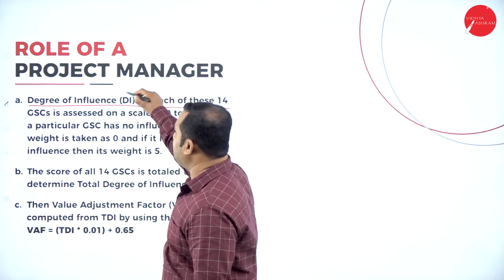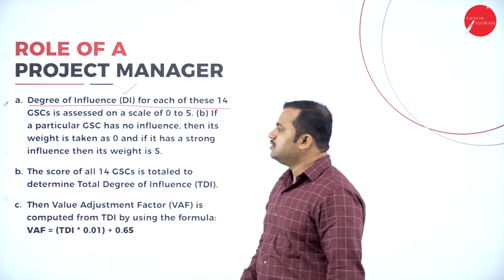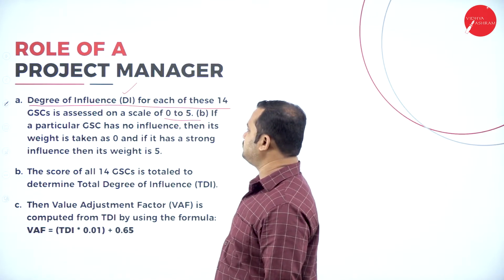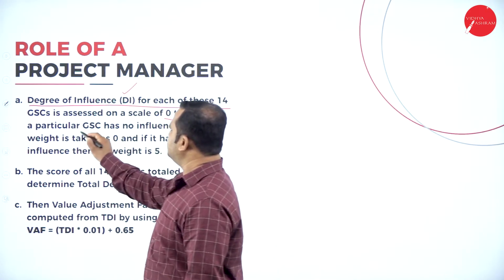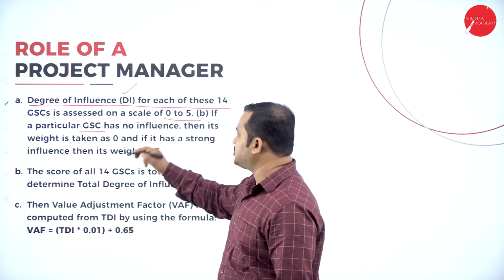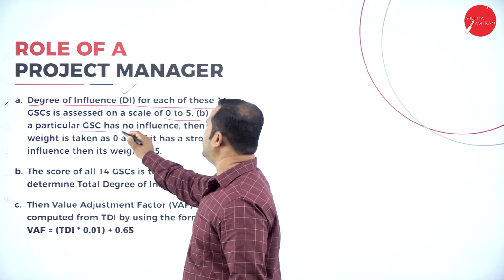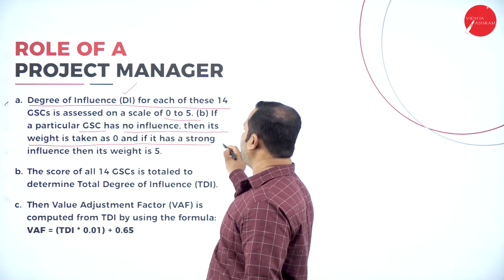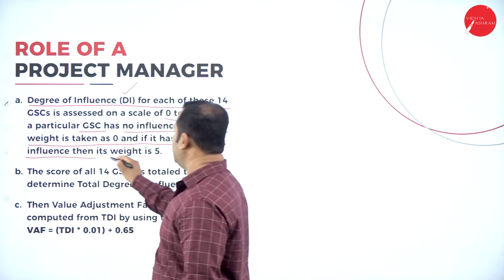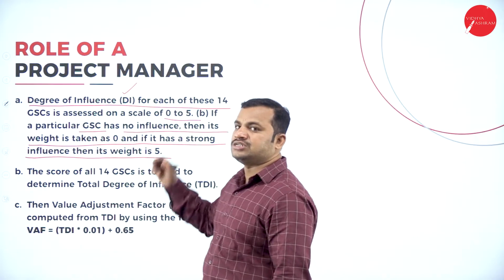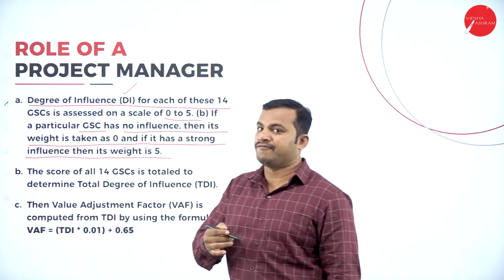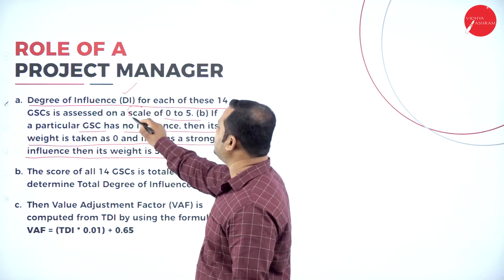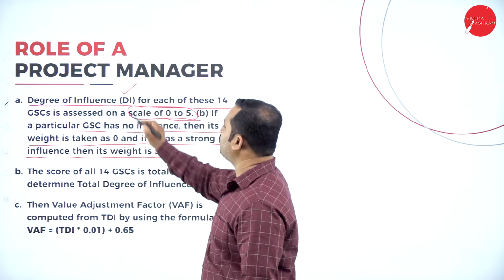First one is degree of influence. It scales from 0 to 5. If a particular GSC, that is general system characteristic, has no influence, then its weight is taken as 0, and if it has a strong influence, then its weight is considered as 5. As I have already told you, the characteristic weighs on a scale of 0 to 5.